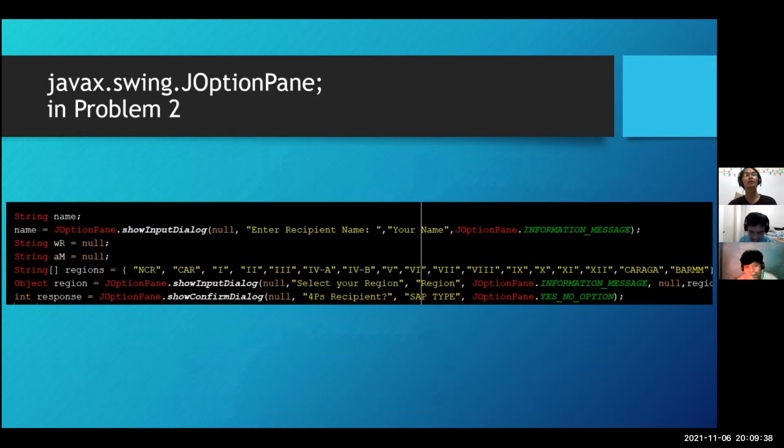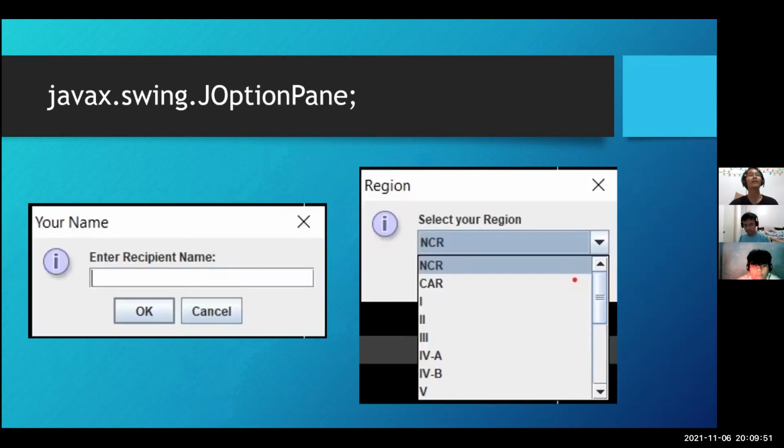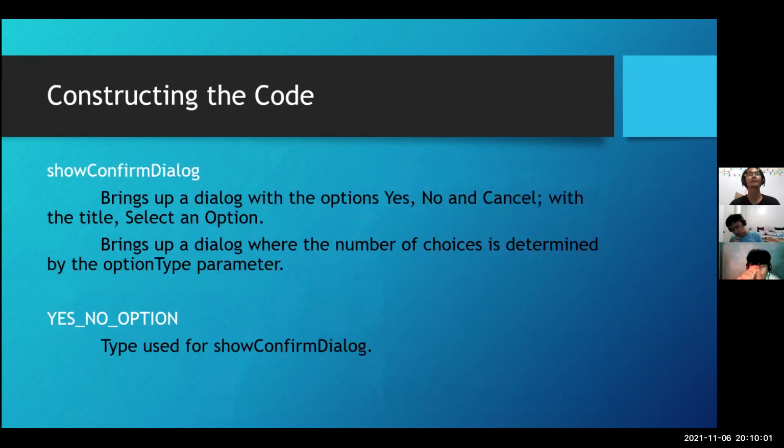In problem 2, we used almost the same logic to prompt the user to input the name, but we used an Object class to have a drop-down field to display the regions. As you can see here, we use the JOptionPane to prompt the user to enter the recipient name, then to prompt the user to enter a region.